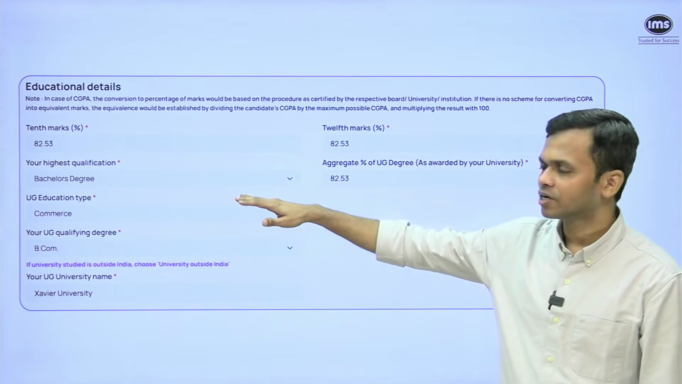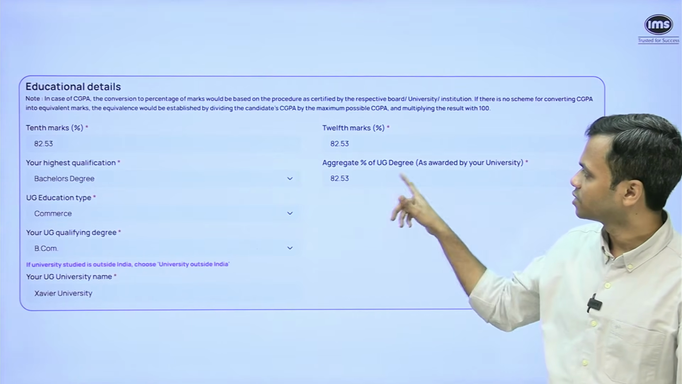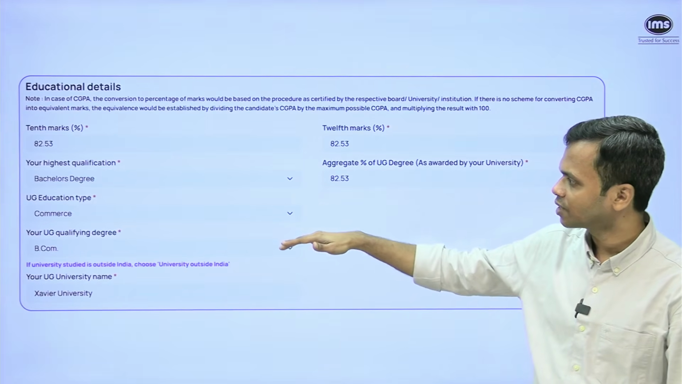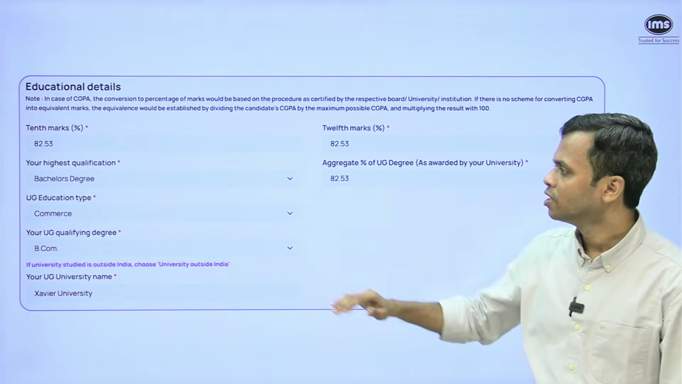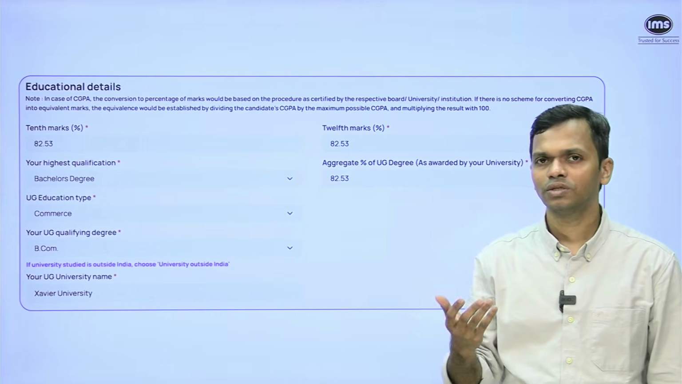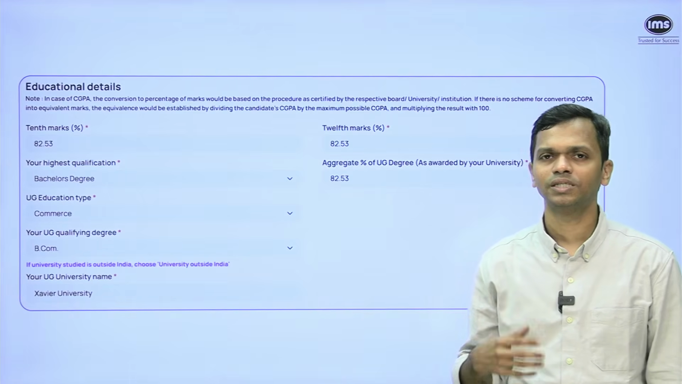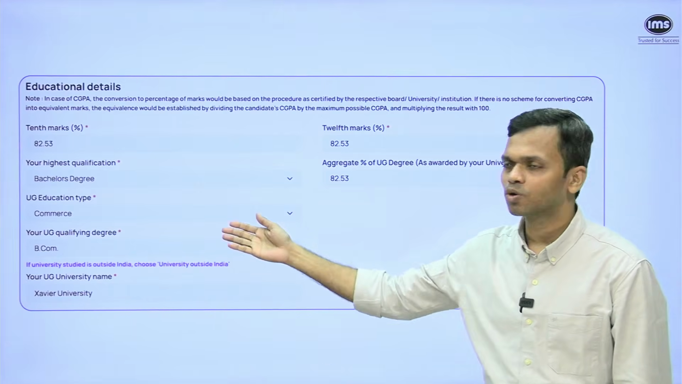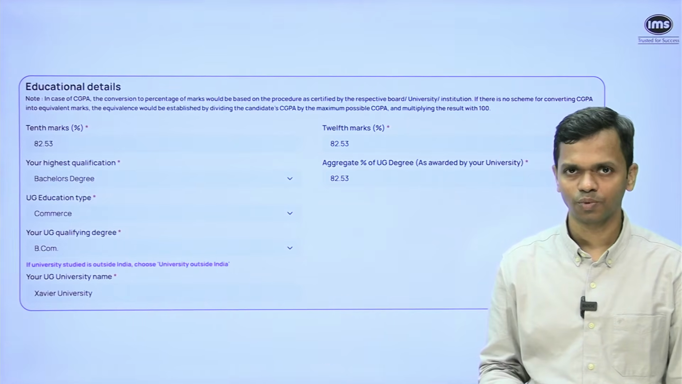So highest qualification, bachelor's I have chosen. Then it is asking me what is the aggregate percentage of UG degree. Then UG education type and qualifying degree. So what you select here determines your eligibility for some of the programs. So some of the programs need you to have engineering degree, for example. If you have chosen commerce, obviously you will not be eligible for those programs.